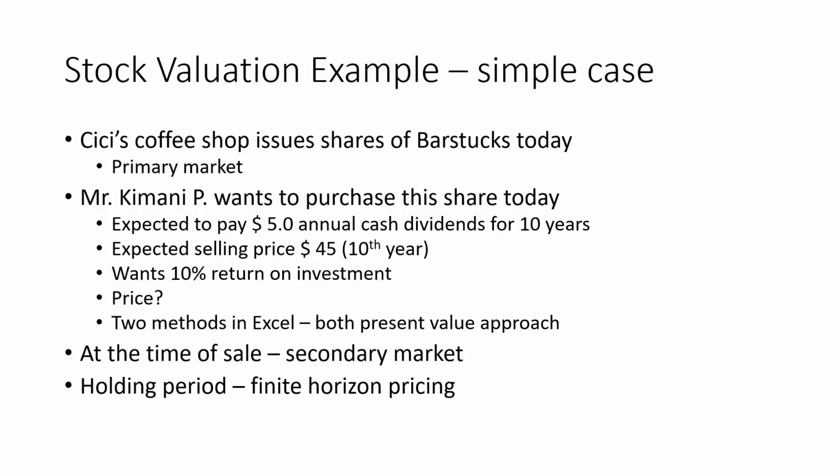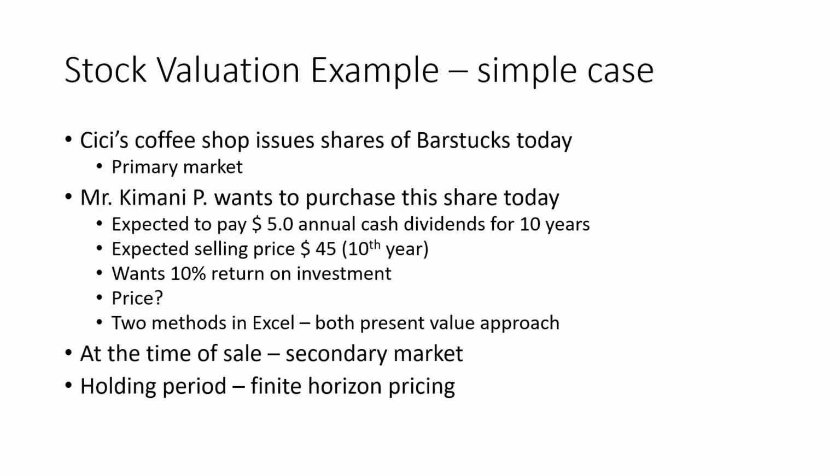Now let's assume that Mr. Kimani P wants to purchase a stock today, and he understands that the stock would be paying annual dividends of $5 in cash for 10 years. And he also expects to sell the stock at the end of the 10th year, and he expects the price to be $45 per share. He wants a rate of return of 10% on his investment. So what's the price that he should be looking to pay today based on all these parameters?